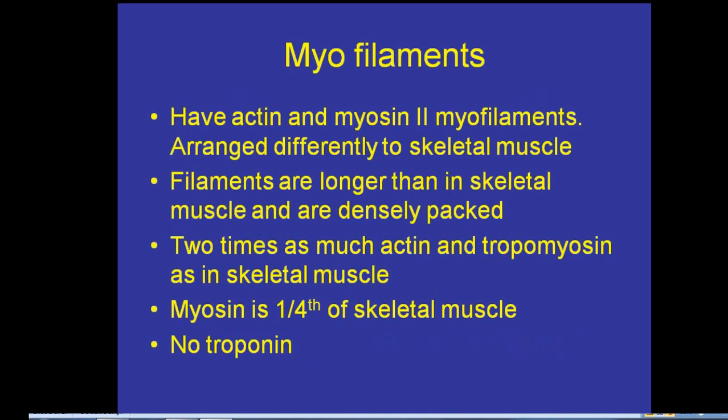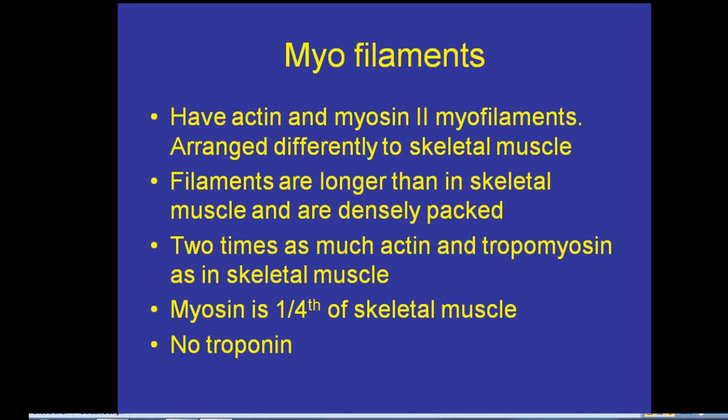When we see the structure of the smooth muscles, they have actin and myosin, two myofilaments arranged differently to skeletal muscle. The filaments are longer than in skeletal muscle and are densely packed. There is two times as much actin and tropomyosin as in skeletal muscle. These are the basic differences of smooth from skeletal muscle.